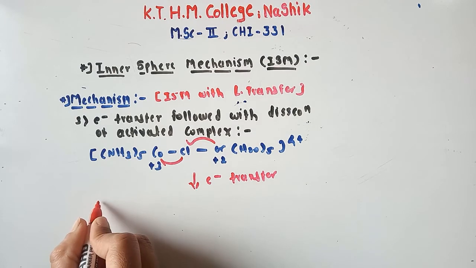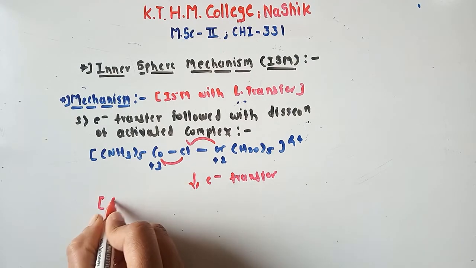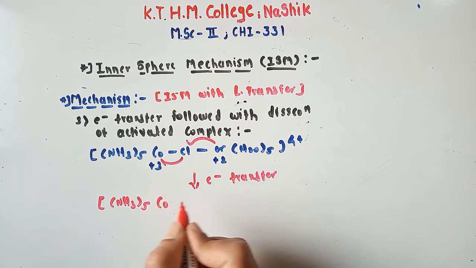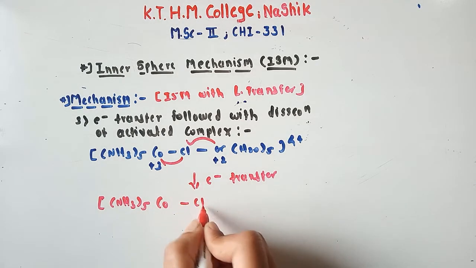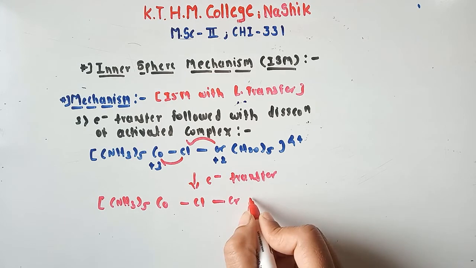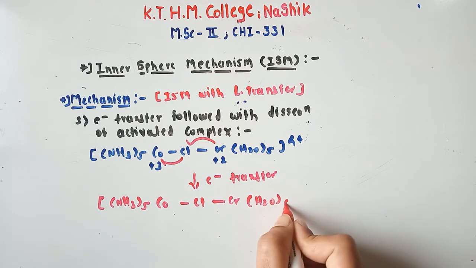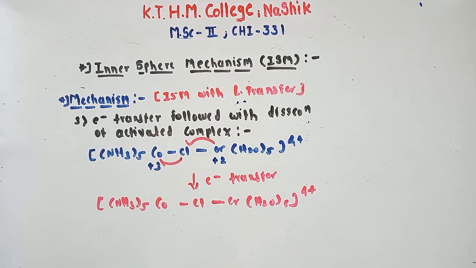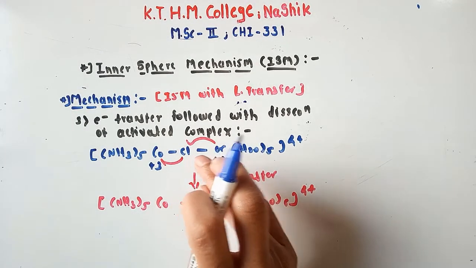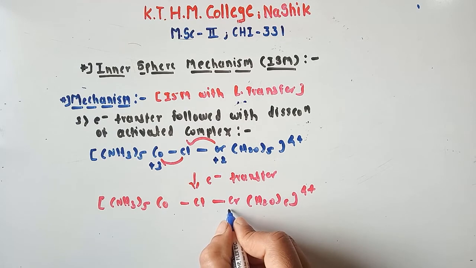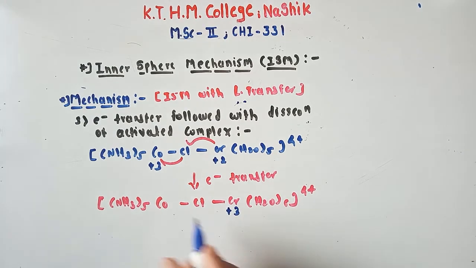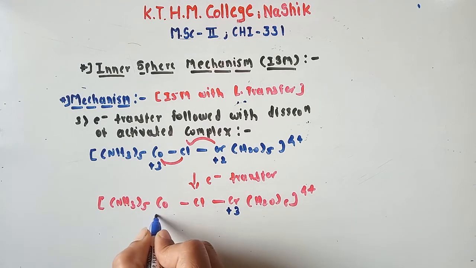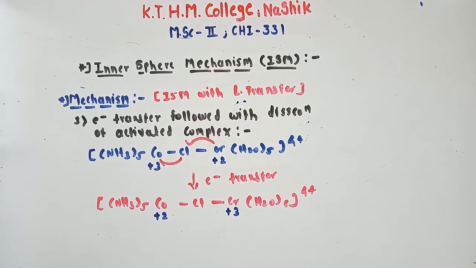And we can get the successor complex, (NH3)5Co-Cl-Cr(H2O)5 4+. Since chromium loses one electron, now this chromium carries +3 oxidation state, and cobalt gains one electron, so cobalt carries +2 oxidation state.